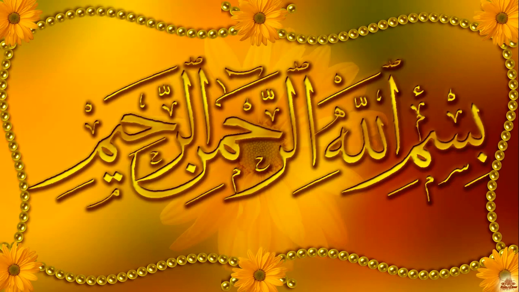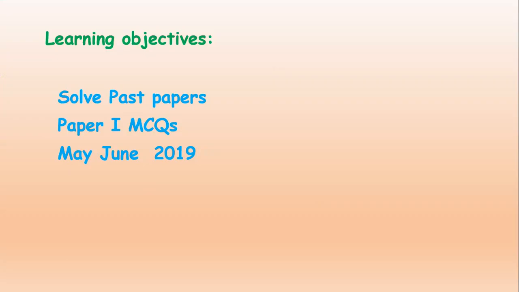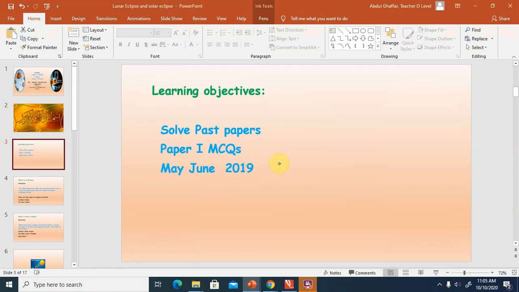Today we will solve the paper 1 MCQs, year May-June 2019. Bismillahir Rahmanir Rahim. These are the learning objectives of today's topic. As I have told you, we will try to solve the past paper questions, the questions of paper 1 MCQs, and the year is May-June 2019. So now we are moving towards the paper.